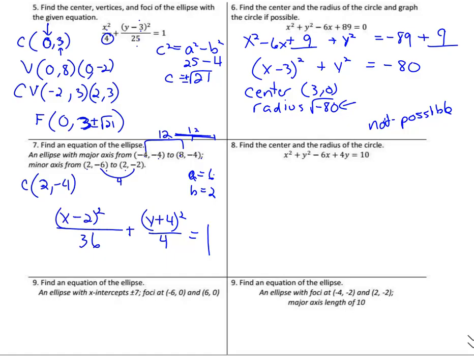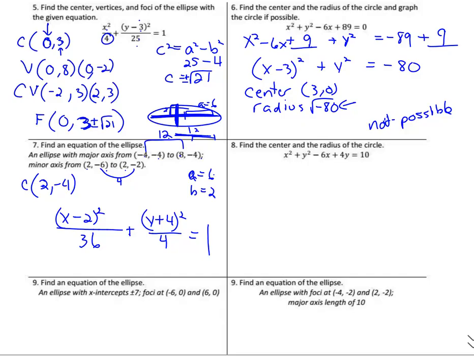We had to figure out how much it was all the way across. But remember, if you're going all the way across, there's the major axis. If that's 12, A would have to be half of that, which was 6. And if B was 4, or B squared, the whole term, if it was 4 all the way across, then that tells me that's 2. So B squared would be 4.